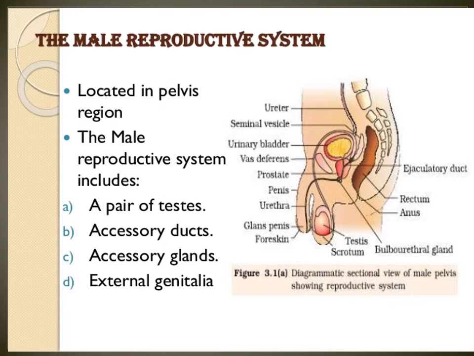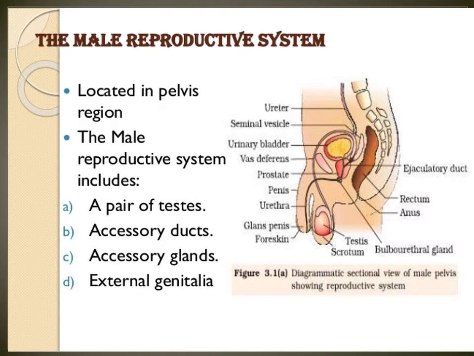So testis, epididymis, vas deferens, prostate gland is there, penis, scrotal sac. Okay, these are the parts of the male reproductive system.